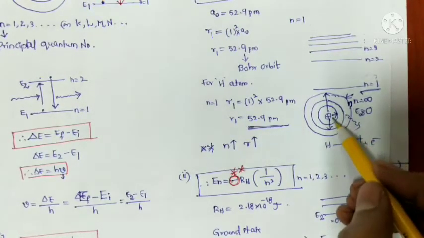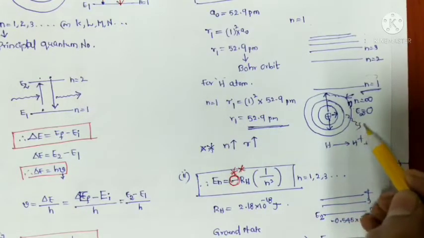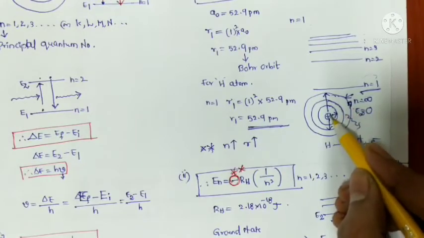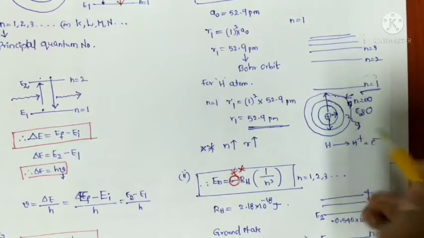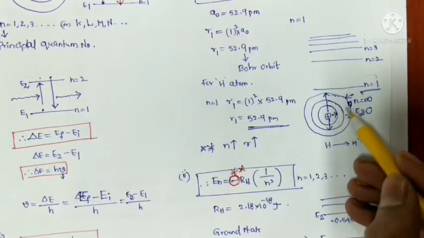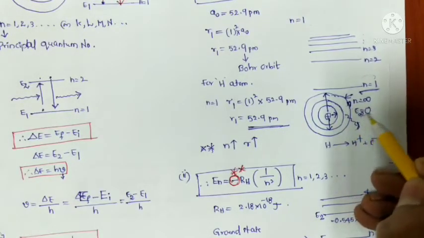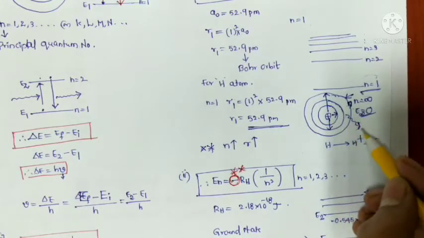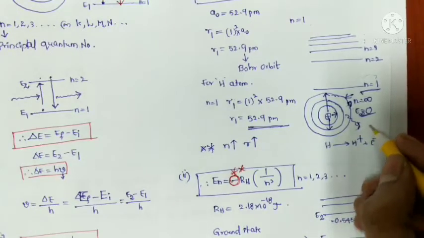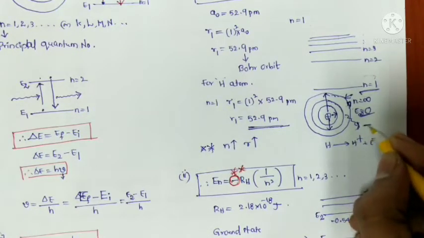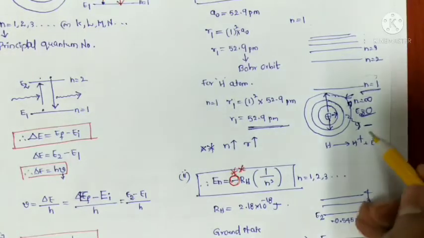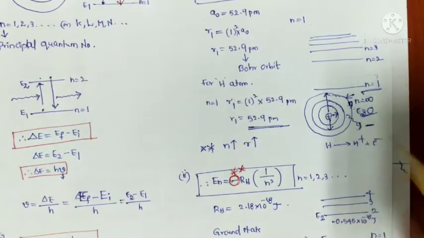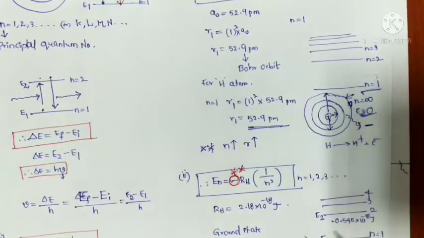Why? Because the electron is influenced by the nucleus, that's why energy will be released. Whenever there is no attraction between the nucleus and the electron, energy will be 0. But whenever it comes under the influence of the nucleus, energy will be released, and that is nothing but the negative sign. So the negative sign indicates that energy will be released, or energy will be lowered compared to the free electron state.